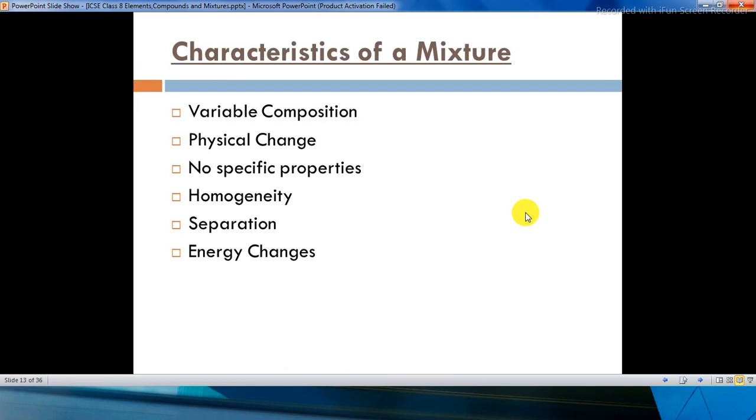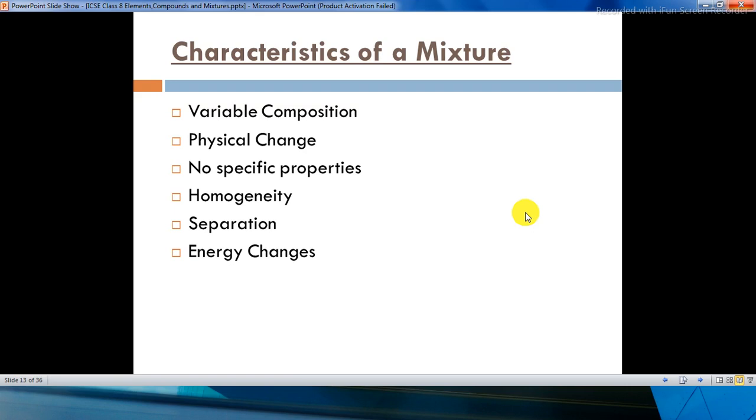Now what are the characteristics of a mixture, children? You have a variable composition, that is, their composition won't be fixed like a compound. They will vary. The elements which are used will have different compositions. It won't be the same. Physical change: you will see the physical change in the elements. No specific properties. It won't have specific properties.